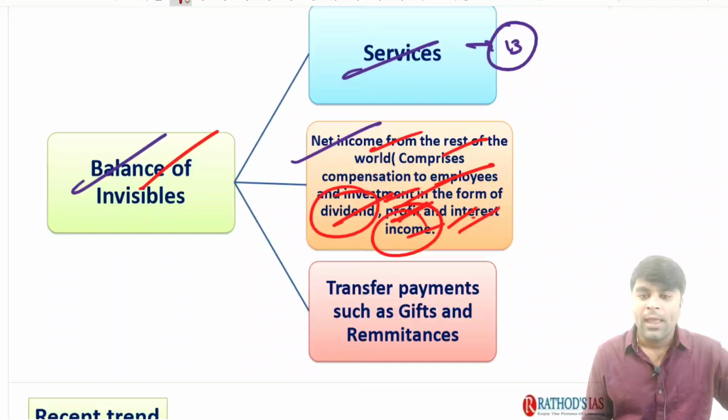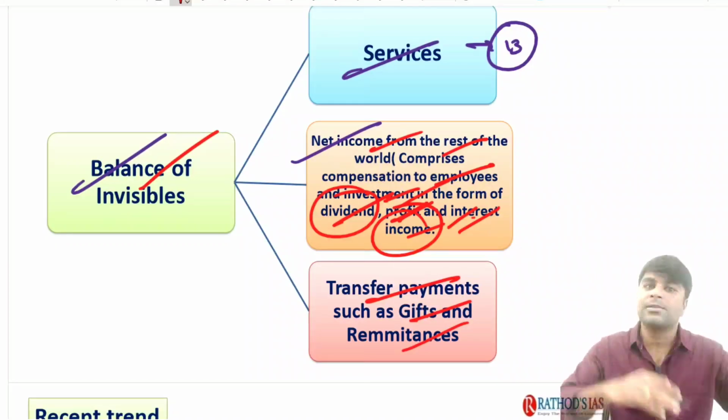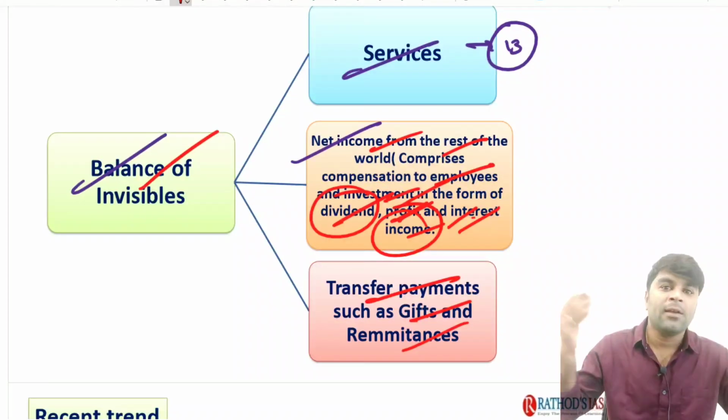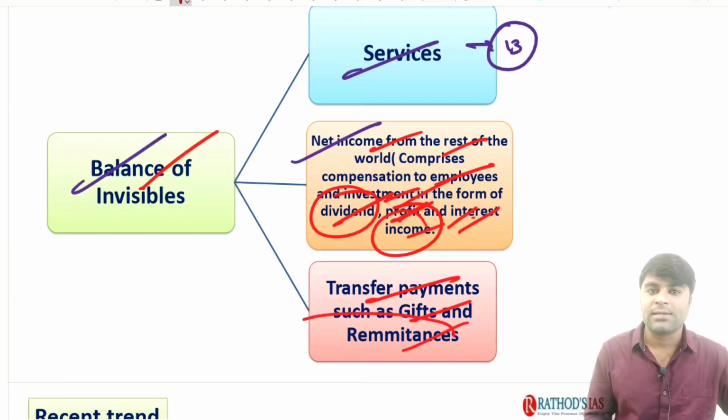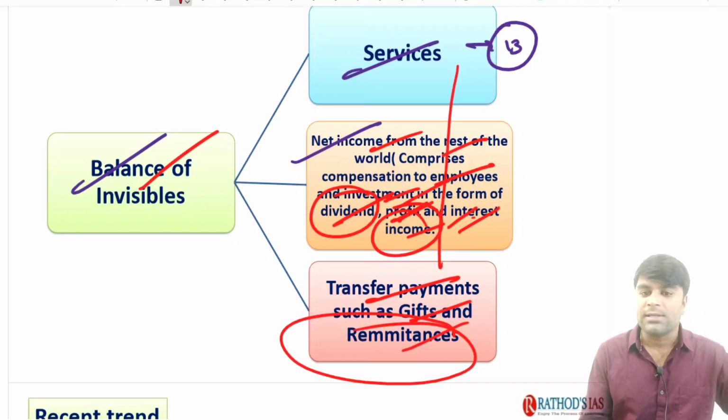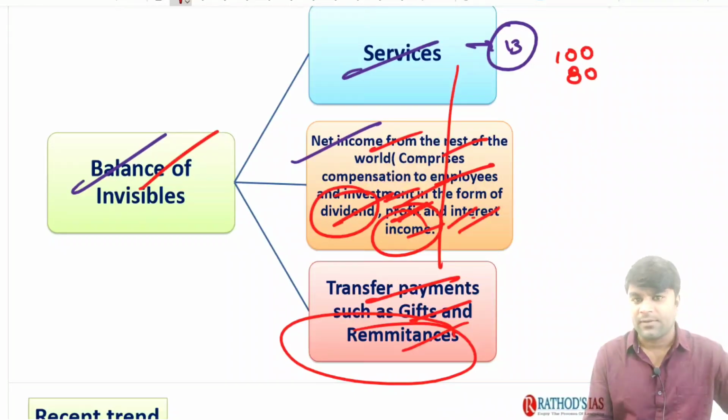I hope you understood. And transfer payments such as gifts and remittances. Just now we have discussed remittances. A person going out, working there, earning money and sending it back to the home country is usually considered remittances. So all these things, say for example, we have exported 100 rupees worth of services and we have imported, say for example, 80 rupees worth of services. So automatically the balance of the services is 20.